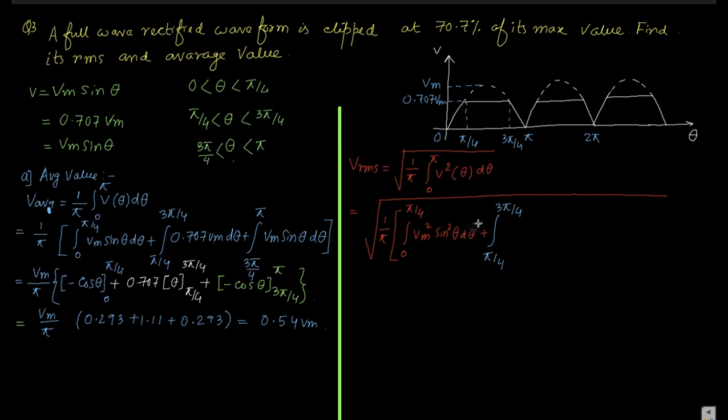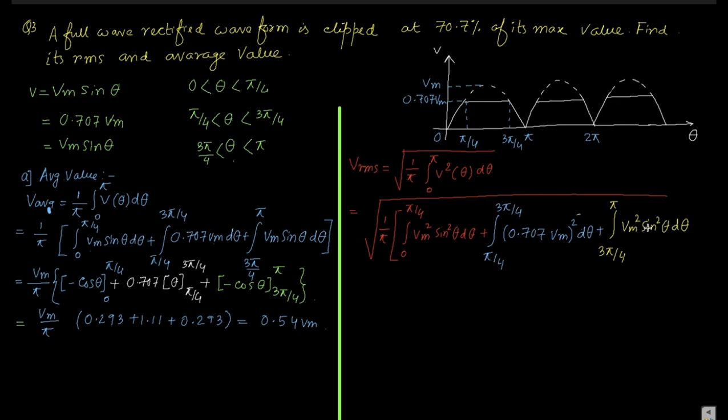It becomes 0.707 Vm square d theta, plus 3 pi by 4 to pi, Vm square sin square theta d theta.